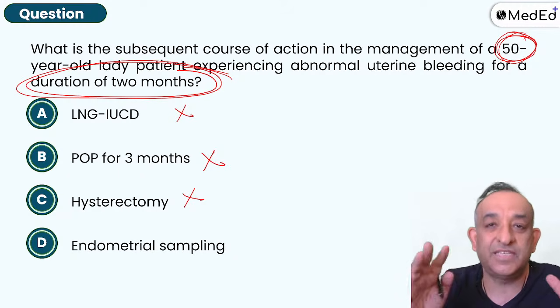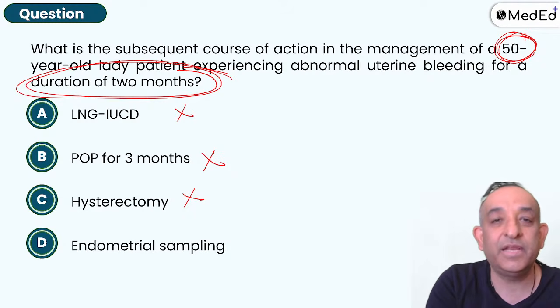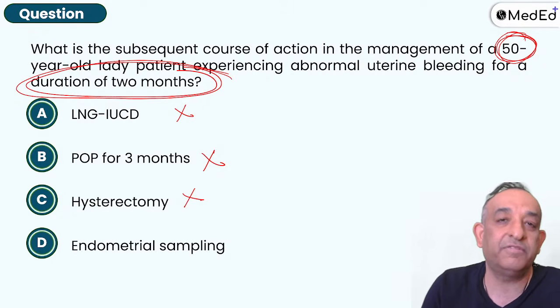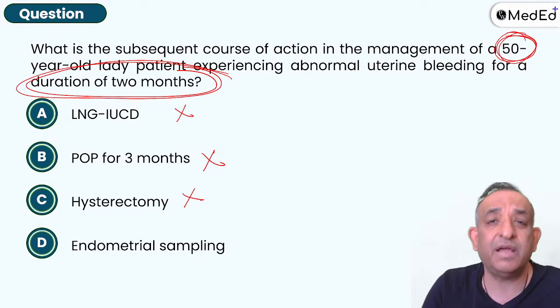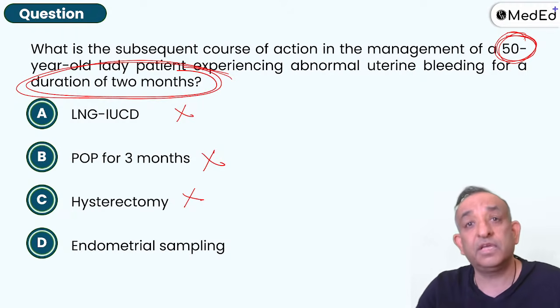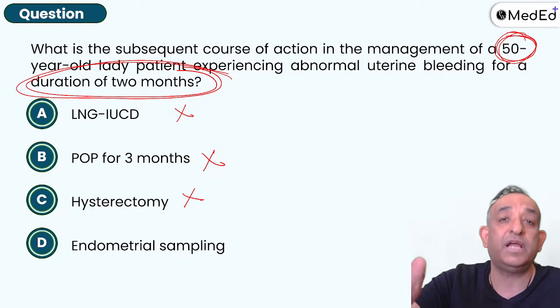Please, I'm challenging you. Guys, if a woman has abnormal bleeding, you have no business doing any treatment till you know what is the cause, especially around 50 years. So any question after 40 years, even 35 years, any woman who has 2, 3 children and is having abnormal bleeding, the first answer a lot of you say is hysterectomy. Or you give progesterones. Arey nahi bhai. First, if a woman is having abnormal bleeding, I want to know the cause.